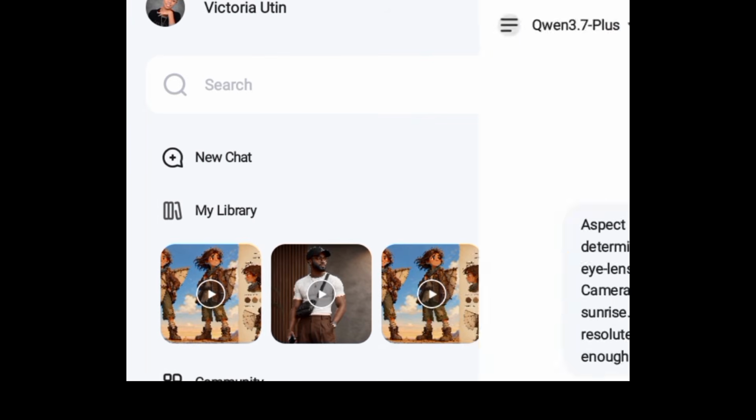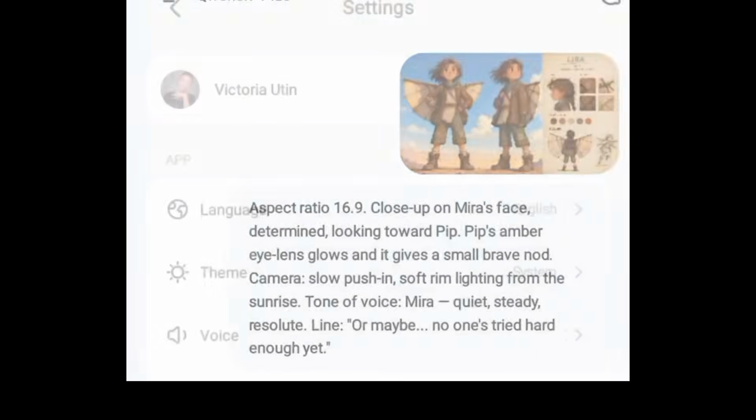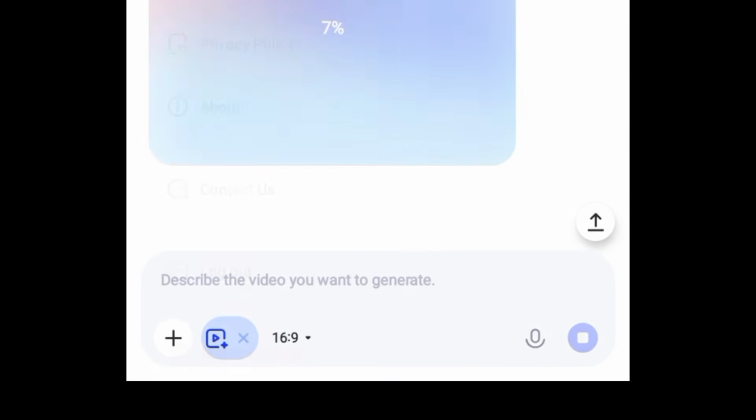Now, let me remember to say this: if at all you run out, maybe they limit you, just switch over to another email. Come over to these 3 dash lines, and you are going to see your profile picture. Click on it and then click on log out. Once you log out, log in with another email address. The process is just so seamless. So log in with another email address to continue creating, if at all you are limited. Okay, I hope that helps.